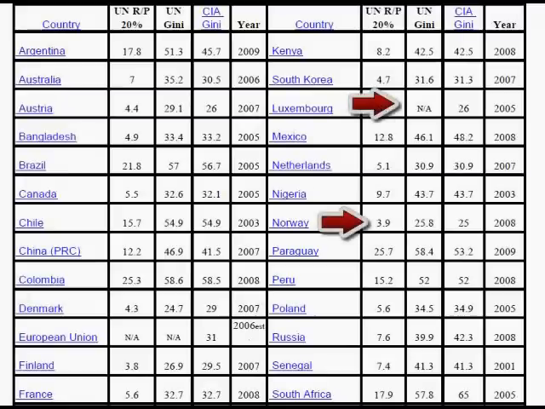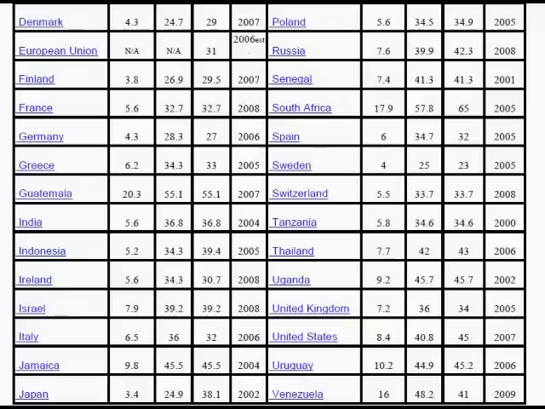Luxembourg. So you see those countries that are very low, and you see the share of income going to the top 20% versus the bottom 20% here in Austria. Luxembourg, the data for the United Nations were not available, but we have the CIA's calculation 2005. Let's go down to the bottom of this table to make sure we see everything that's in the table. Again, we're looking for the lowest numbers we can find.